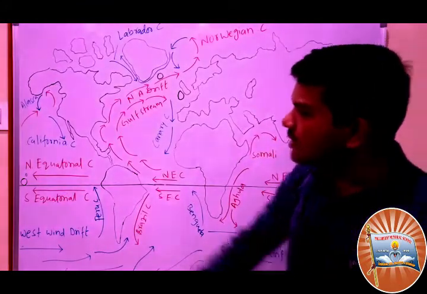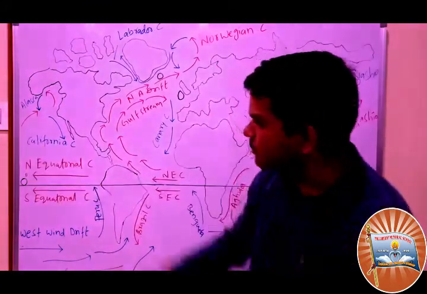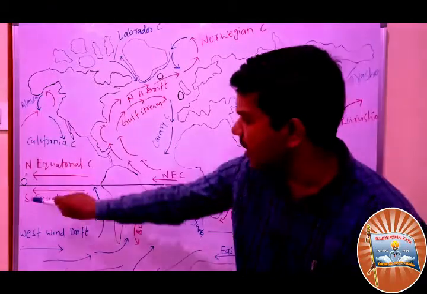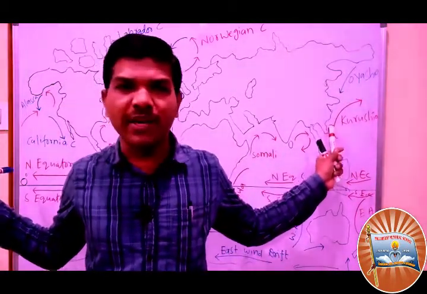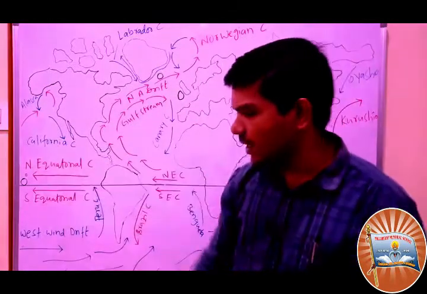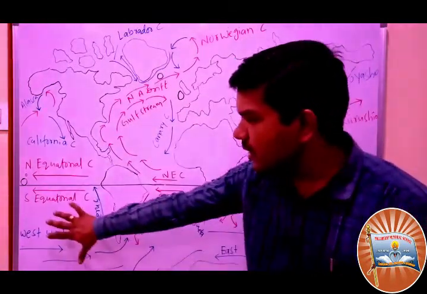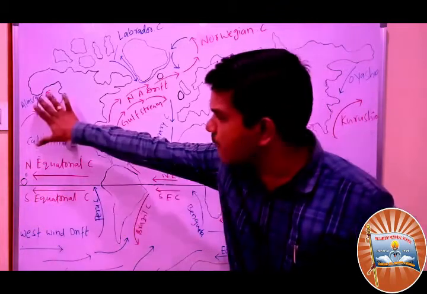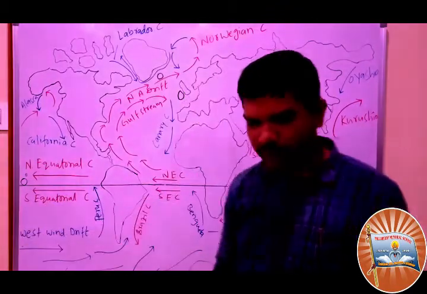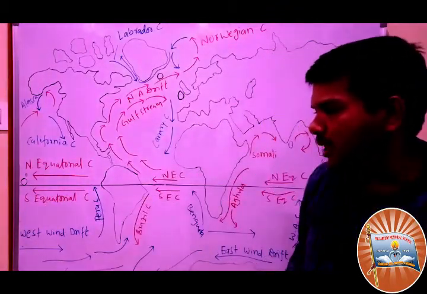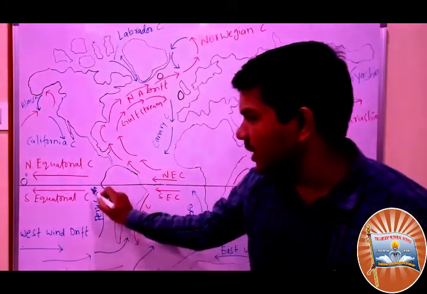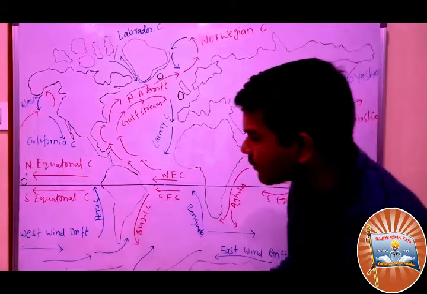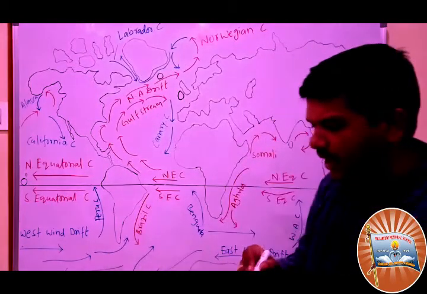First, let's see the Pacific region. This is the Pacific region, on both sides. Let's start with the Pacific region. First, the Southern Pacific Ocean. One drift comes from this side. What is this current?